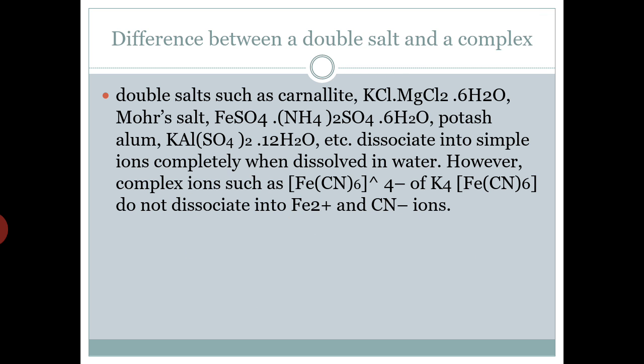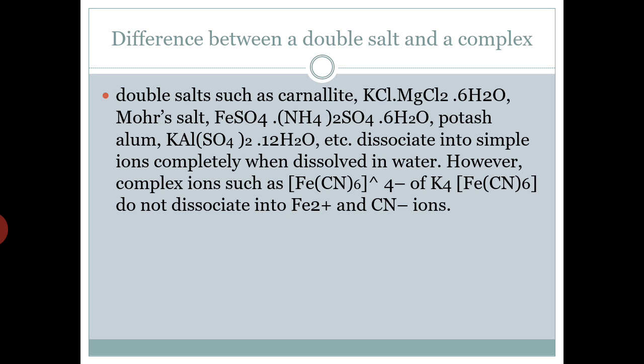So next we have, what is the difference between a double salt and a complex. You will all be familiar with double salts, like Mohr's salt FeSO4·(NH4)2SO4·6H2O and potassium aluminum sulfate. So what happens when they dissolve in water? They completely dissociate into their ions. If we dissolve potassium alum in water, it will give K+, Al3+, SO4 2-. So it completely loses its identity when it goes into the water.